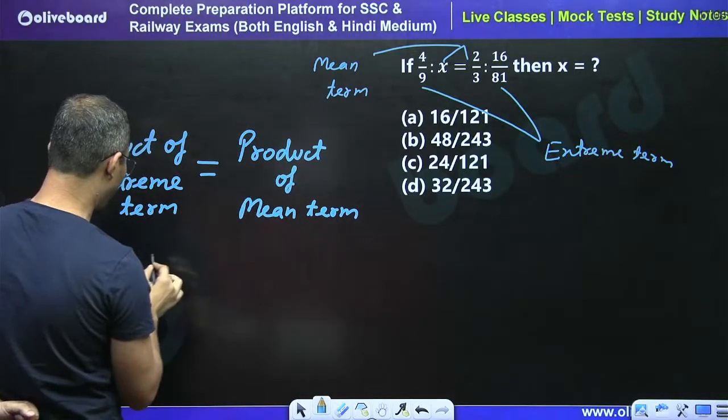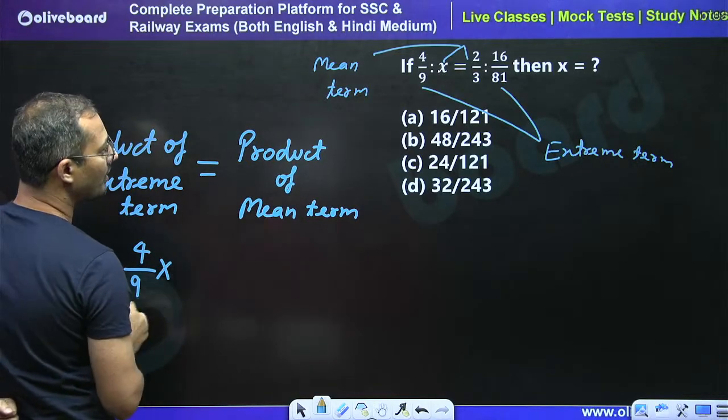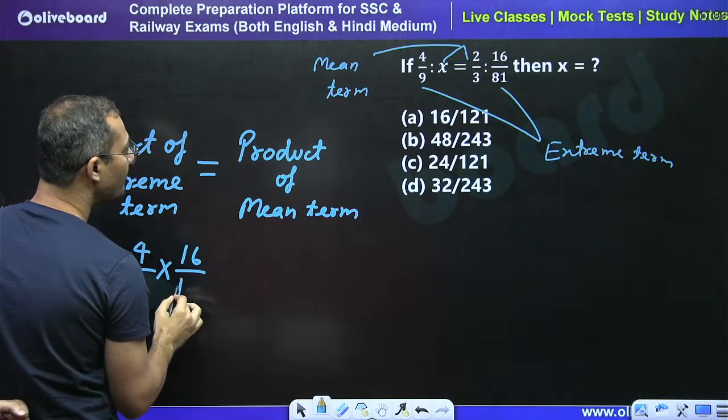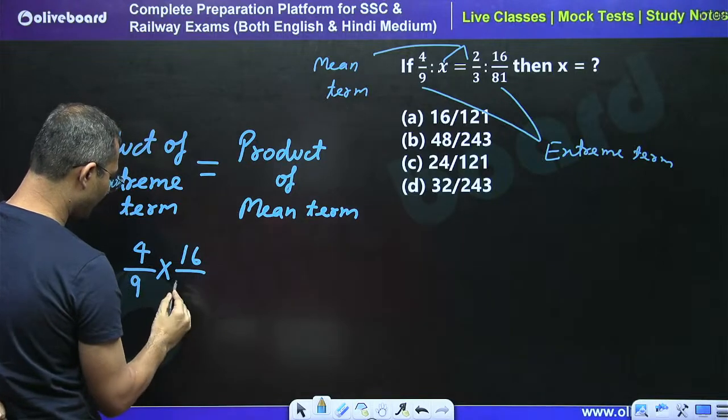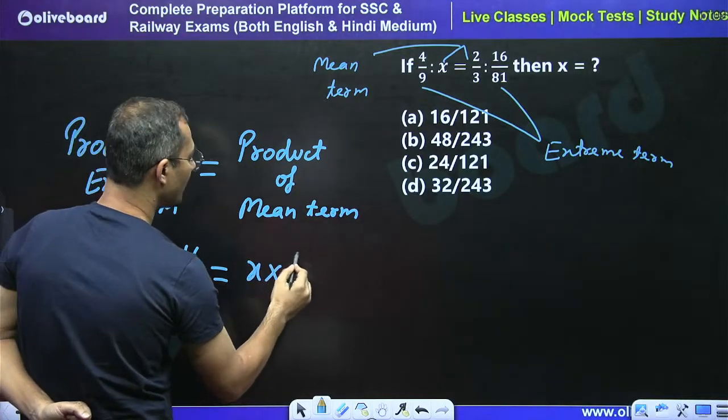So we can say that 4 upon 9 into 16 by 81 must be equal to x into 2 by 3.